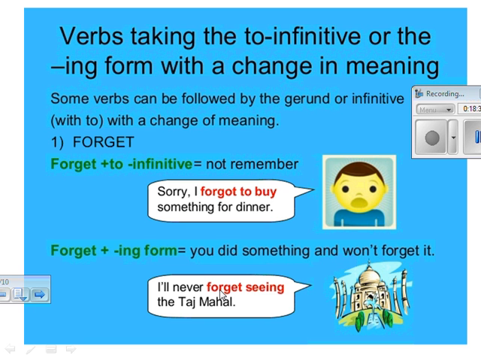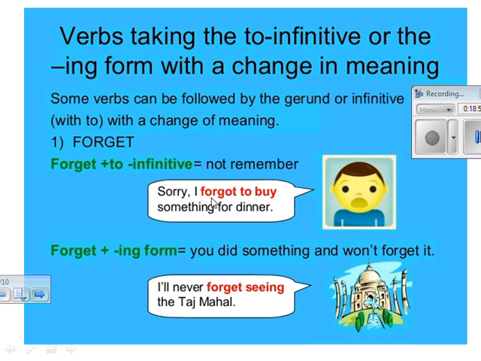So I'll never forget seeing the Taj Mahal. I never forget seeing the Taj Mahal. So you did something and you won't forget it. And you cannot forget it. Okay? You did something but you cannot forget it. But here you forgot. Okay?